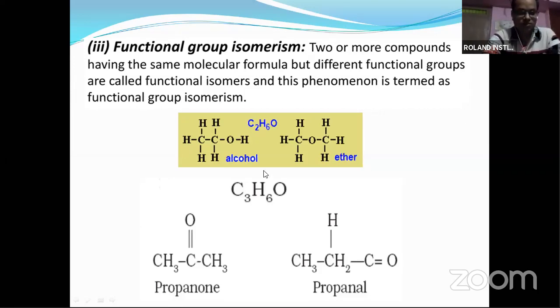Here it is alcohol, but here it is ether. Same molecular formula, but they differ in the functional groups. That is called functional isomerism. Another example is ketone and aldehyde. Propanone is one example, and its aldehyde isomer is propanal. This is the difference in the functional group but the same molecular formula. That is functional isomerism.